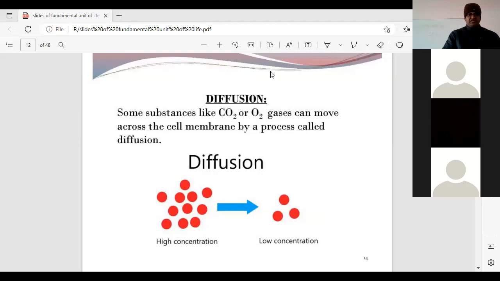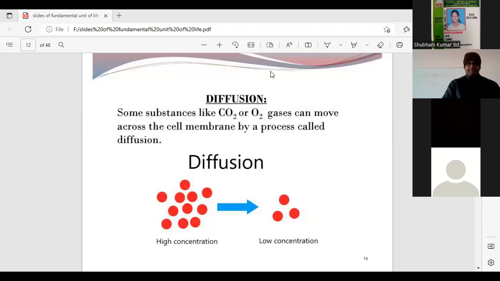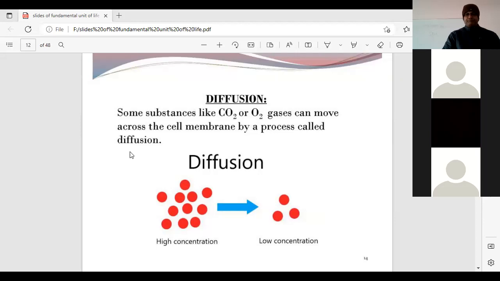Okay, for this, let me select the students. Okay, Jyoti again. Okay, Atul, unmute yourself and please share one activity which can demonstrate the diffusion of gas.